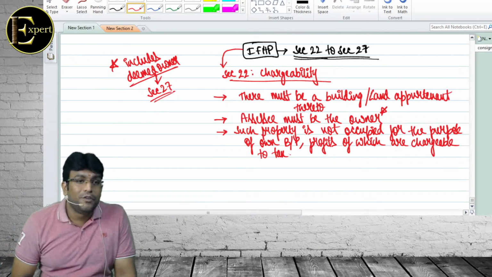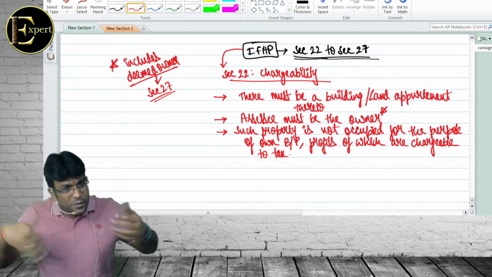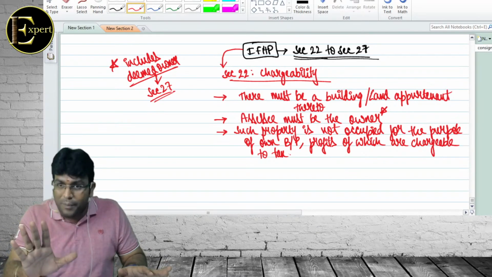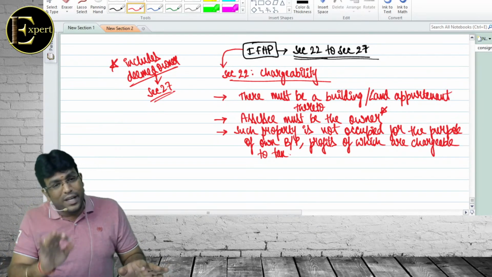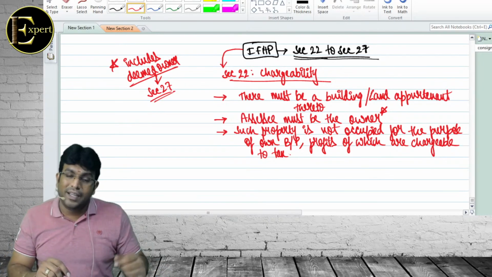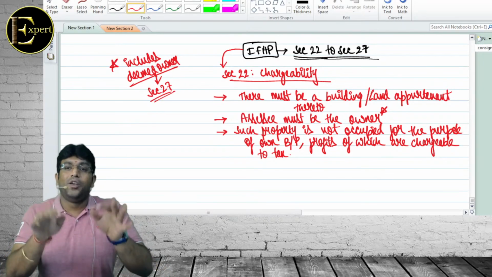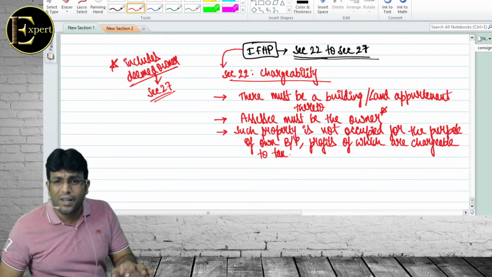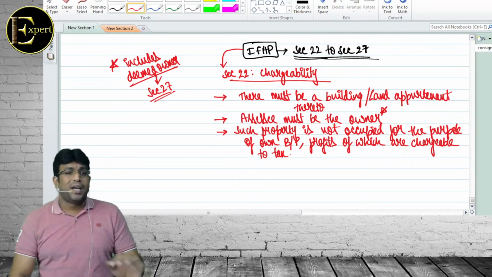बराबर है यार? For example, there is a canteen. That canteen space is owned by that fellow. Is he owning the property? Yes. What is he doing in that canteen place? Running some business. Is he making some business income? Is he showing income under PGBP? Then he need not show any income under house property. That's it. Getting clarity? हो गया, come on. That's the story of our chargeability section.